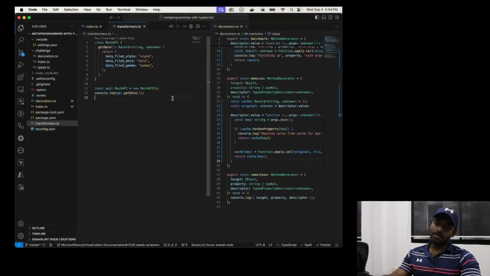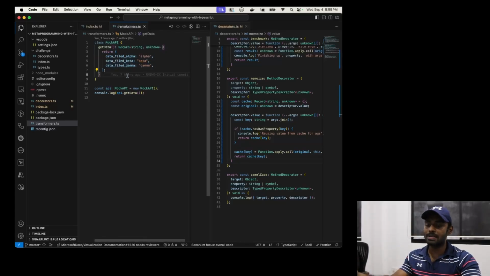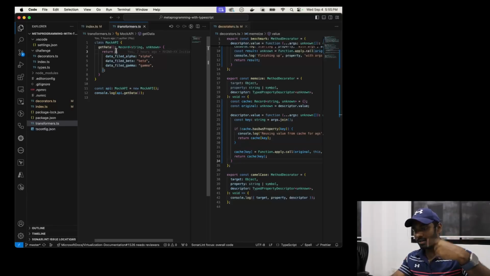As we JavaScript folks like to work with camel case, this is basically in snake case, so not ideal for us. Let's say you have an API that you need to integrate with, and that API by default sends all responses in this particular format. You can imagine there could be multiple methods within this class that call different resources of that API and get the data. With the traditional approach, you would implement a method that iterates over this object and converts it to camel case, and then you would call it over here.